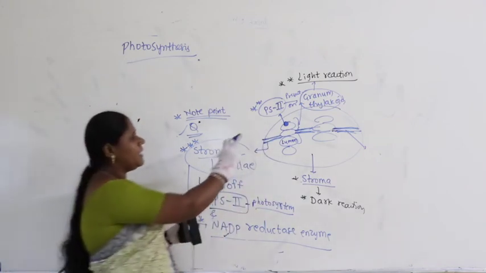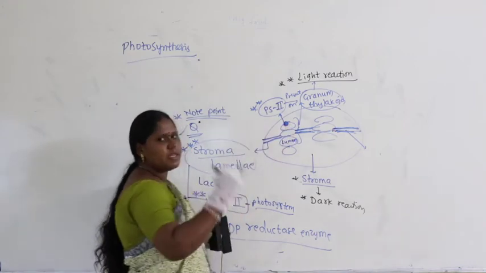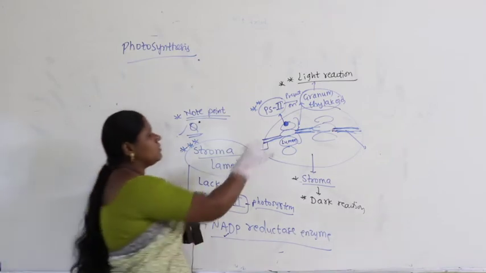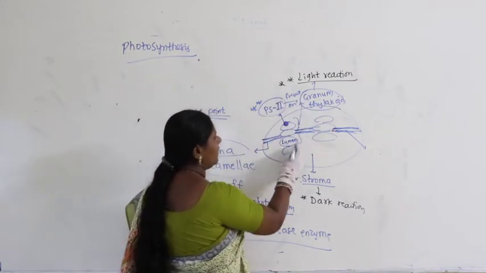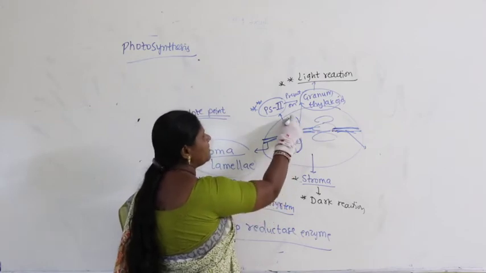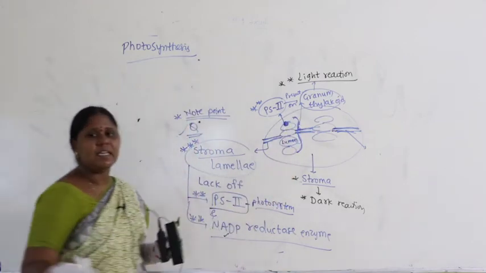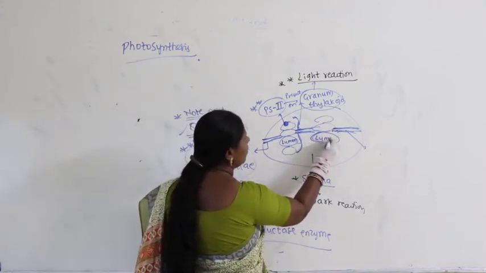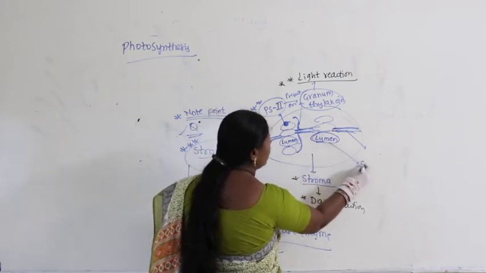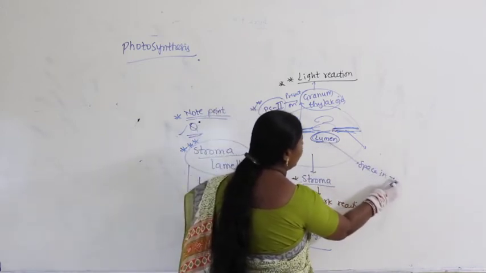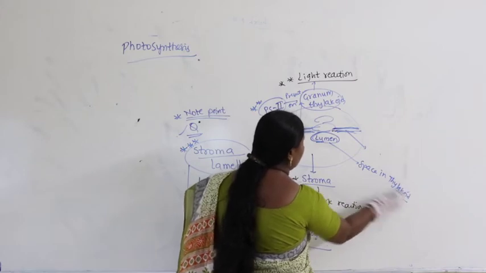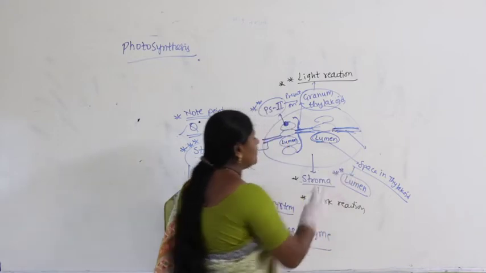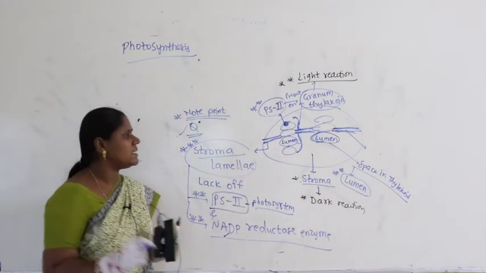Again I repeat, PS2 I kept like a dot. What is this PS2? We will discuss. Where is PS2 present? PS2 is present on granum thylakoid. So this is called grana. And remember, in each thylakoid, the innermost empty space is called lumen. Okay, so what I will write here? The space in the thylakoid itself is called lumen. The space inside the thylakoid is called lumen.